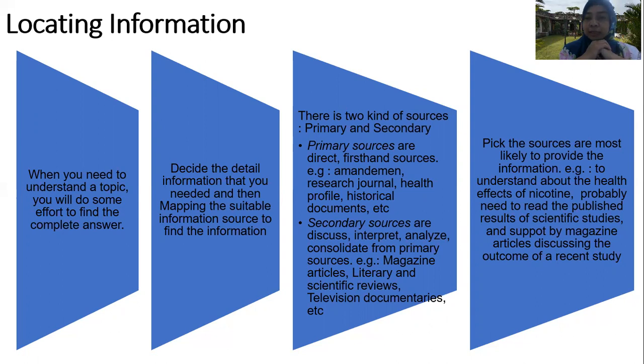Like this one, the example is how we can understand the health effect of nicotine. What kind of problem, how big is the problem that was caused by nicotine use? Okay, how can we find the information? I need to find the number. Where can I find the number?